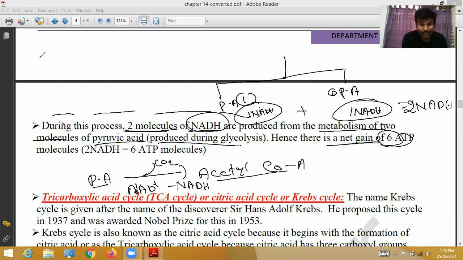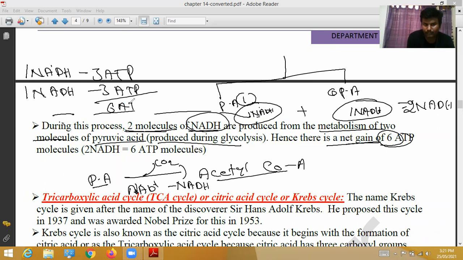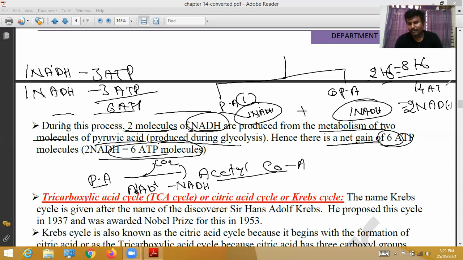That means what? As I already said in the morning, 1 NADH is oxidized and gives 3 ATP molecules. Here there are 2 NADH, each oxidized giving 3 ATP molecules, so totally 6 ATP molecules are formed. In the morning, glycolysis gave 8: 2 ATP directly formed and 6 from NADH. Adding these 6, altogether 14 ATP are formed up to now. That's all.